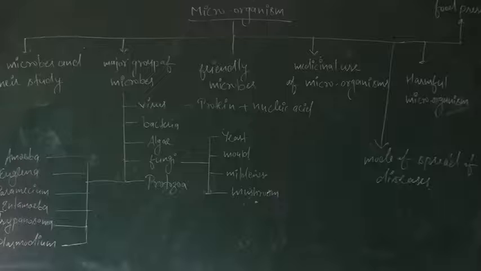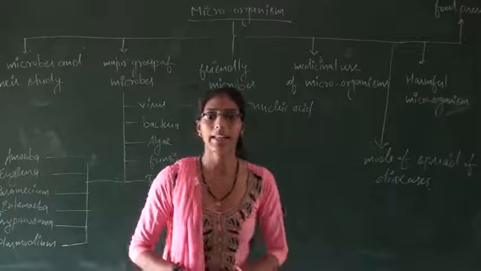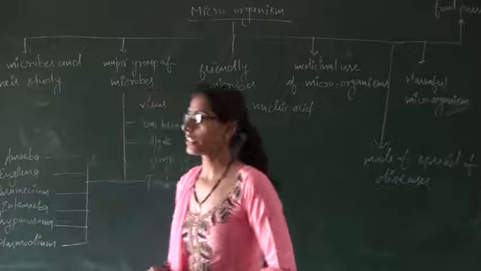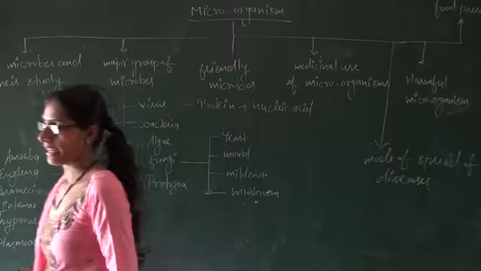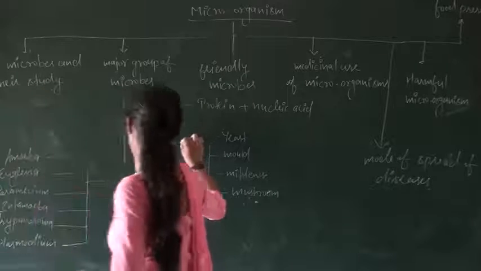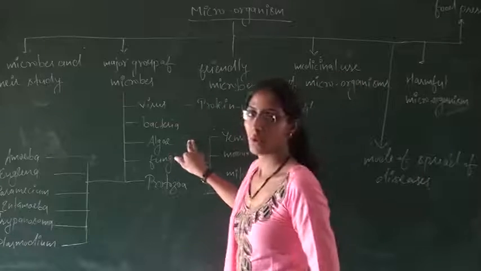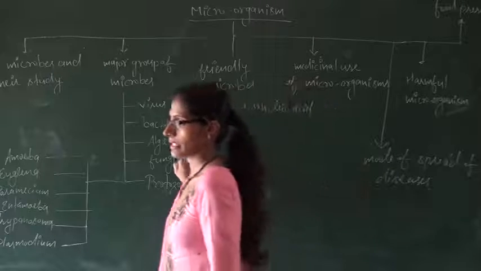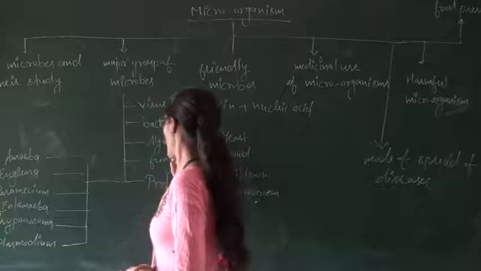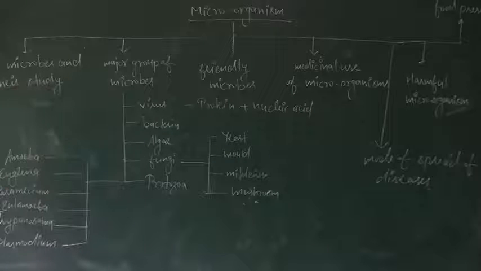Okay. After that, types of algae: green algae, blue algae, red algae. These are the three types of algae. And the process of nutrition in algae is autotrophic. The autotrophic mode of nutrition takes place, algae make their food themselves. And algae show both modes of reproduction, sexual as well as asexual reproduction.